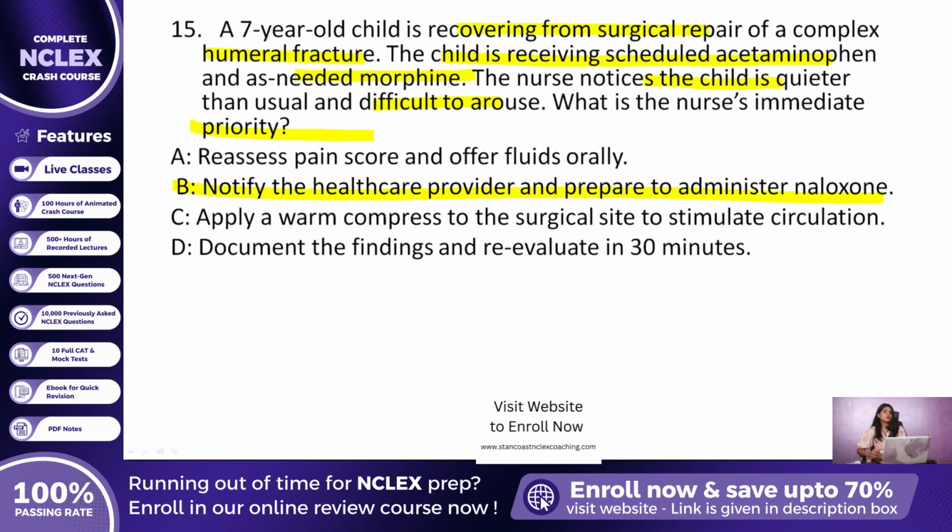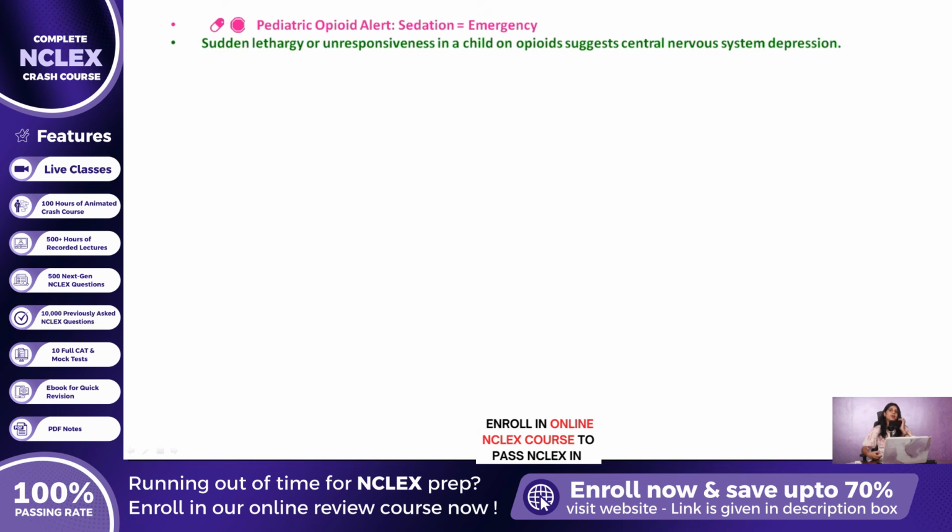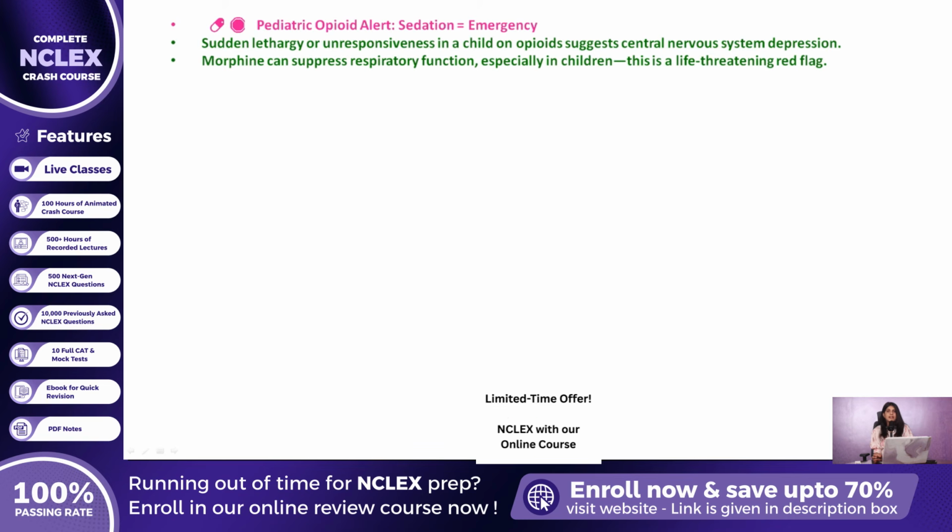When a child receiving opioids suddenly becomes difficult to arouse, the nurse must suspect opioid-induced central nervous system depression, which can rapidly lead to respiratory arrest. Morphine, while effective for pain relief, carries the serious risk of suppressing respiratory function, especially in pediatric clients, who are more sensitive to these effects. The presence of lethargy or decreased responsiveness is a red flag that must not be ignored.